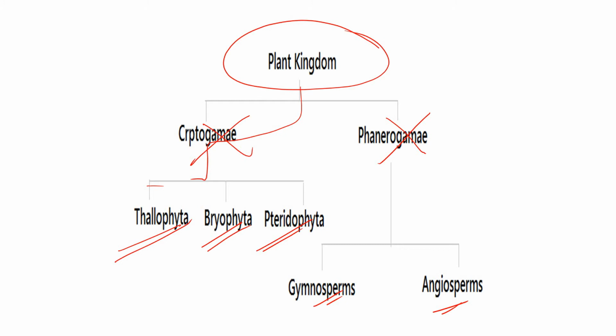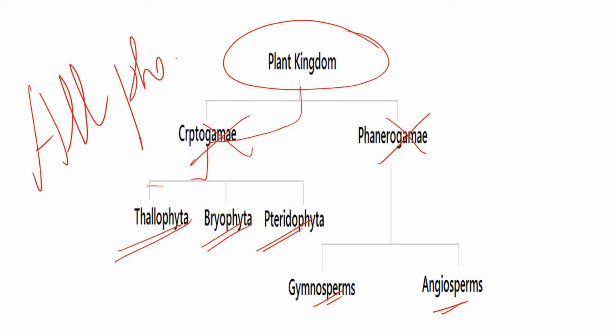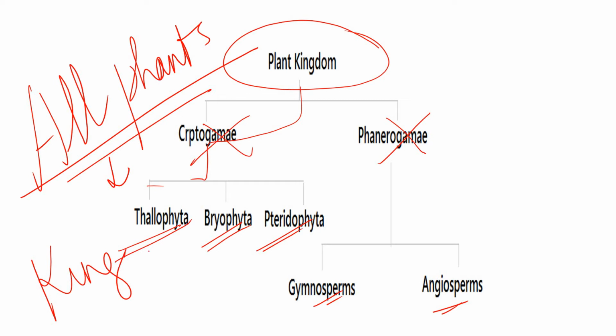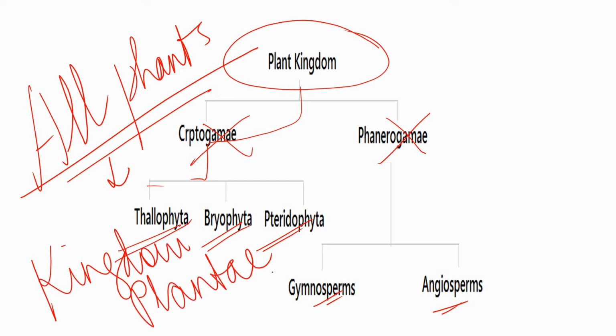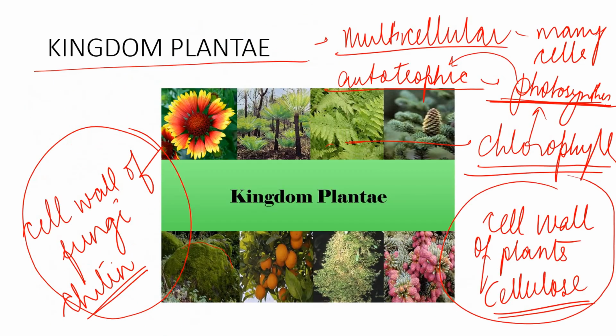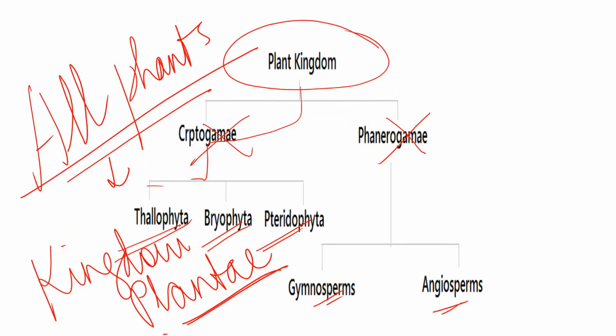So this is all about the plant kingdom, and in the last line it is written that all plants belong to kingdom Plantae. So here, all plants belong to which kingdom? Kingdom Plantae. We have to write it in this specific way, okay? Plantae, not kingdom plants. Kingdom Plantae. You see, if you don't write it in this way you will not get marks. Plantae. Okay, so we have studied about kingdom Plantae.